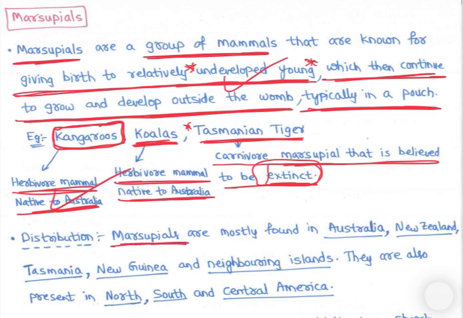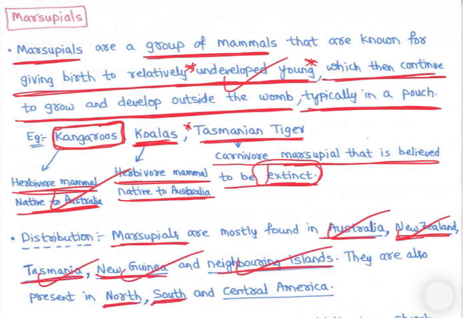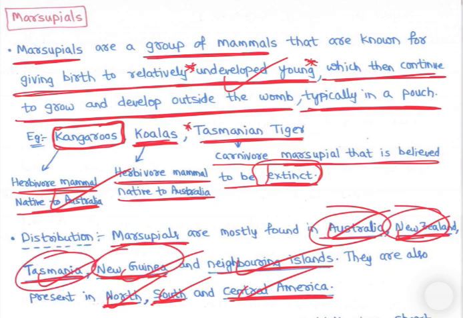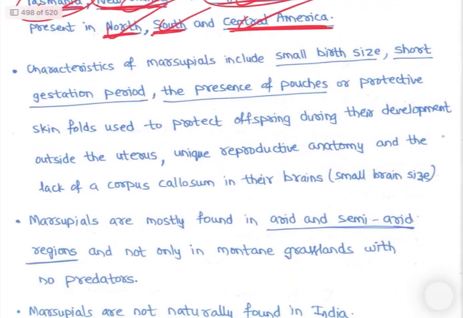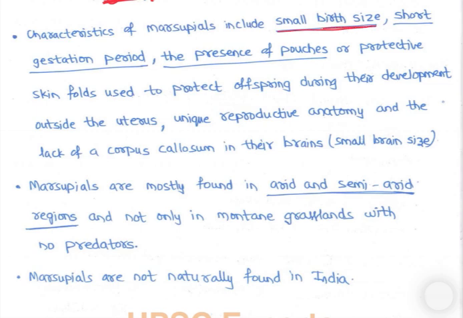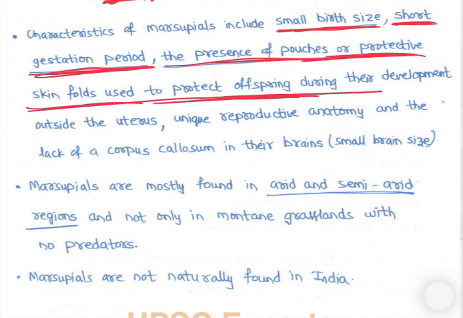Distribution: marsupials are mostly found in Australia, New Zealand, Tasmania, New Guinea, and neighboring islands. They are also present in North, South, and Central America. Characteristics of marsupials include small birth size, a short gestation period, so they come out early, and the presence of pouches or protective skin folds used to protect offspring during their development outside the uterus.